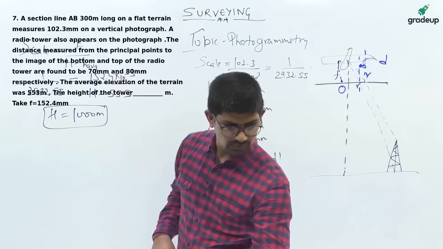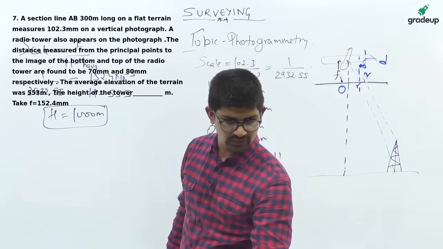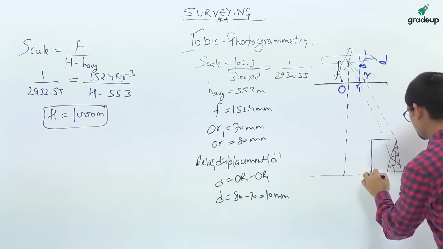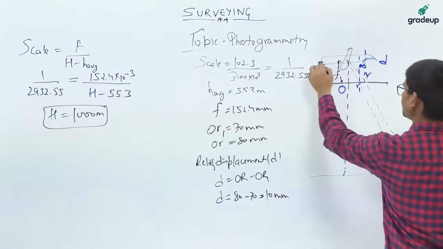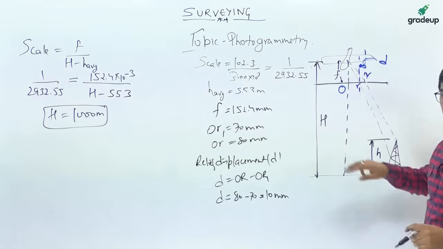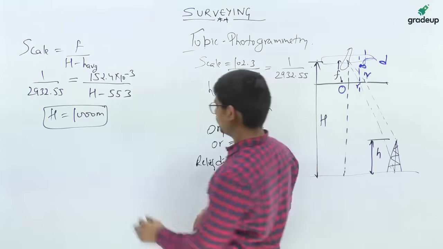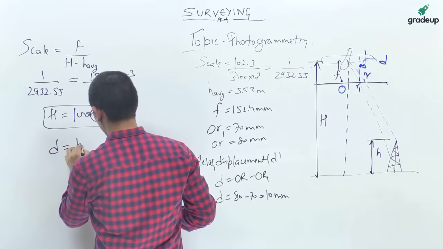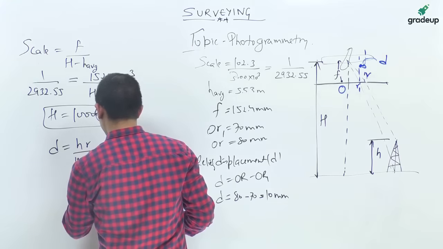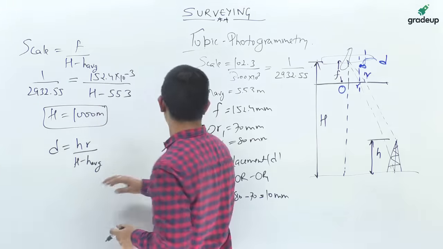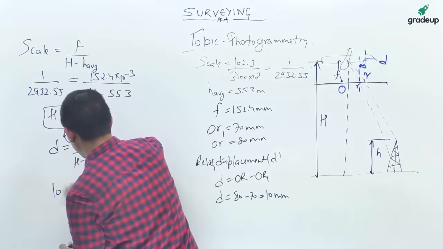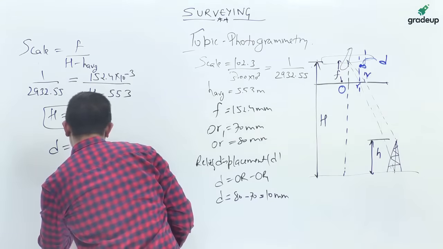Now what is your target here? To calculate the average elevation of the terrain, the height of the tower. So you have to calculate this height h. You have calculated the value of the flying height. Now we will move to the formula of relief displacement. D is H into r upon H minus H average. So put the values. Relief displacement D is 10 mm, let's convert it into meters.